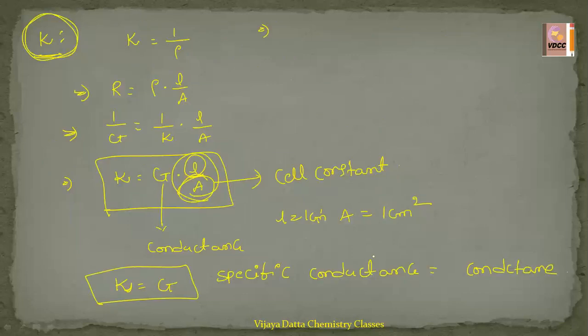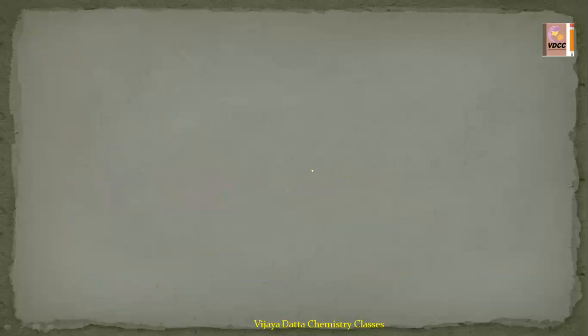Okay. Now come to the next one, molar conductance. That is about the specific conductance. Now, come to the molar conductance. These are very important. So, what is meant by molar conductance? It is the conducting power of all the ions produced by dissolving 1 gram mole of an electrolyte. This is very important.